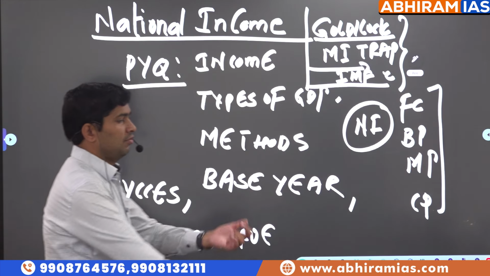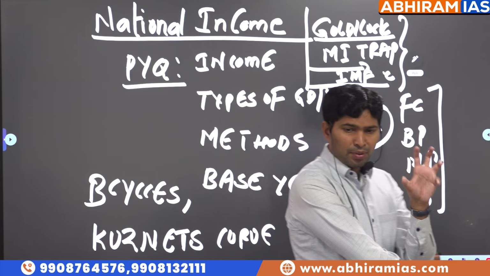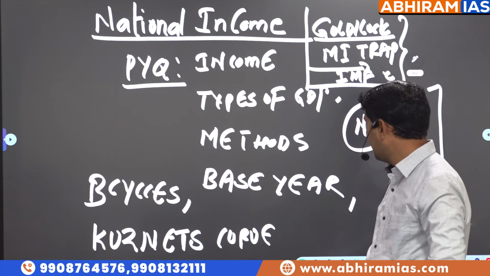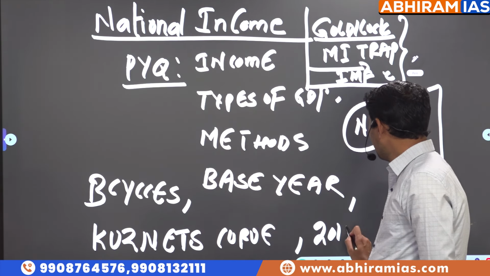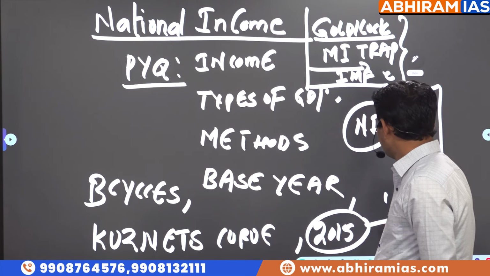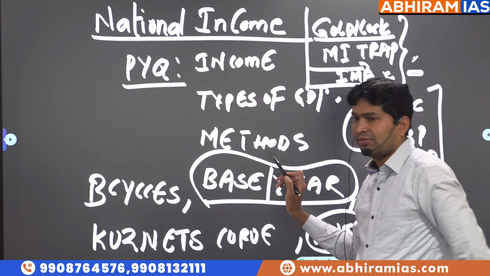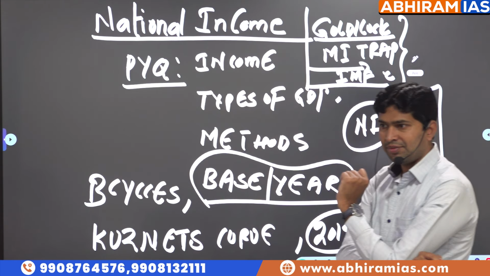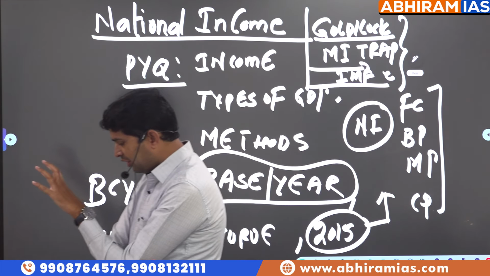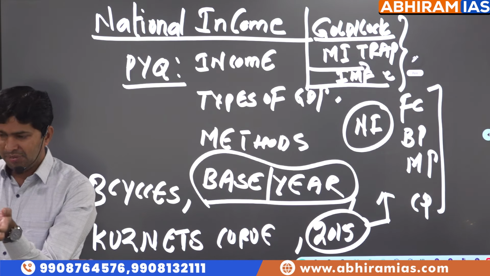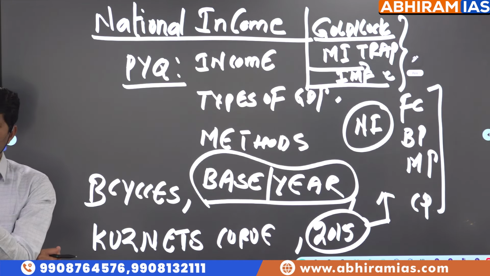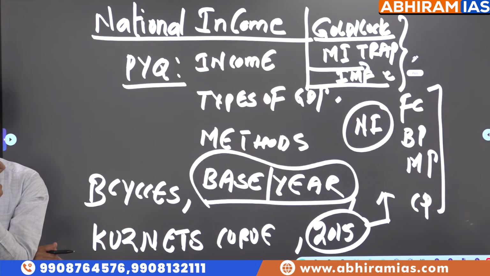So roughly, if you are thorough with all this, then the important changes that happened in the presentation of national income from 2015. All of you know that there is a revision of base year. So government announced revision of the base year. If you are thorough with all these concepts of national income, probably look at the economic survey, only obvious data. Obvious data means according to the economic survey, what is the expected growth rate range.